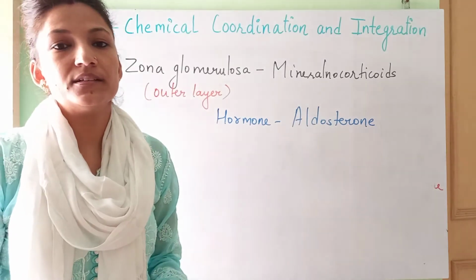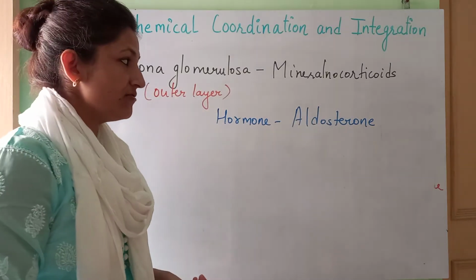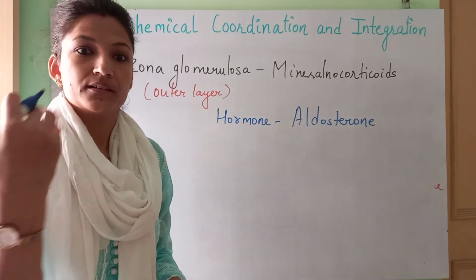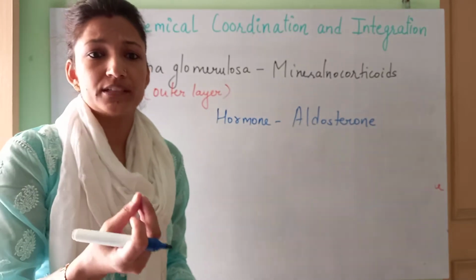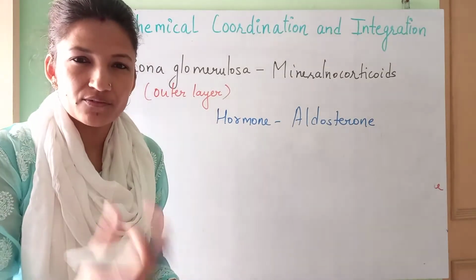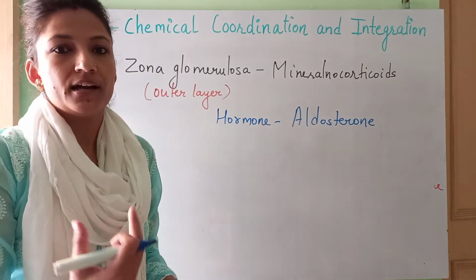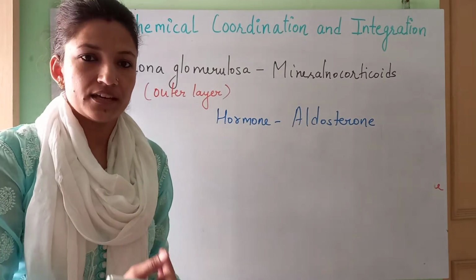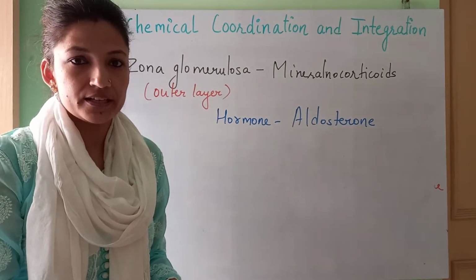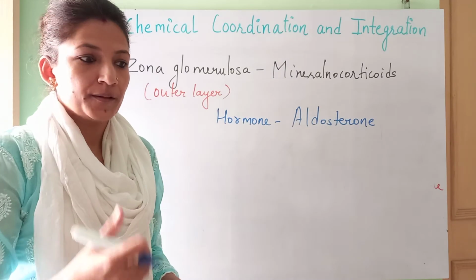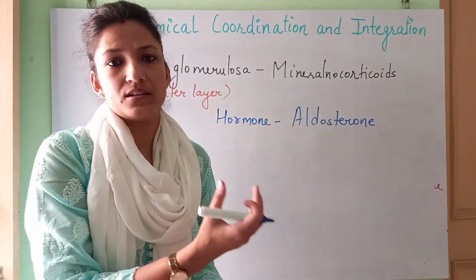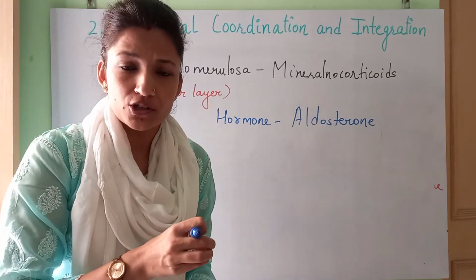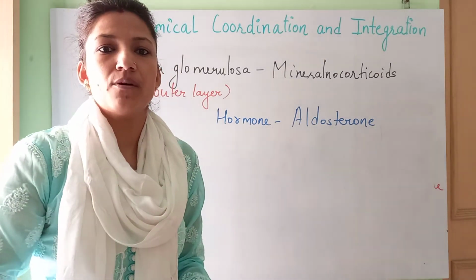So as per the signals received by the kidney about the blood volume and blood pressure, which is going to affect the GFR, glomerular filtration rate, as a result of it, it decides what kind of hormone is to be secreted, whether the water is to be conserved or let to be released in the form of urine.